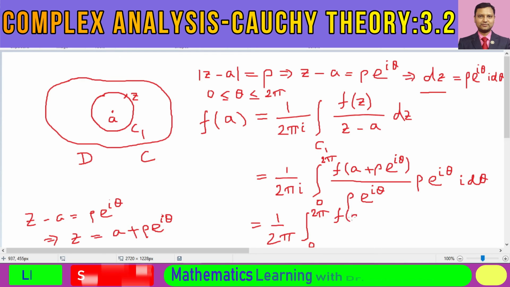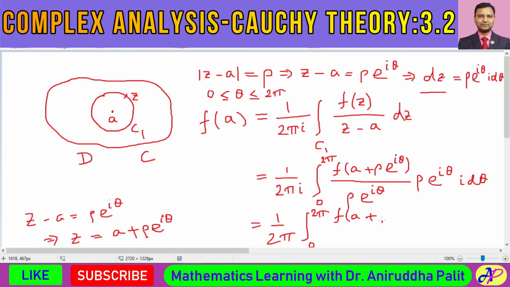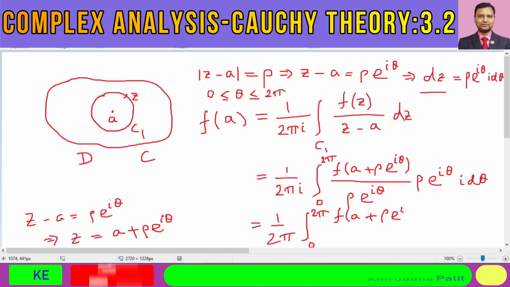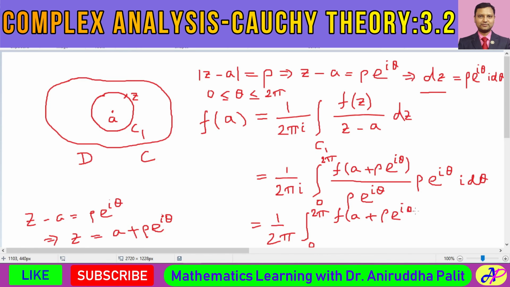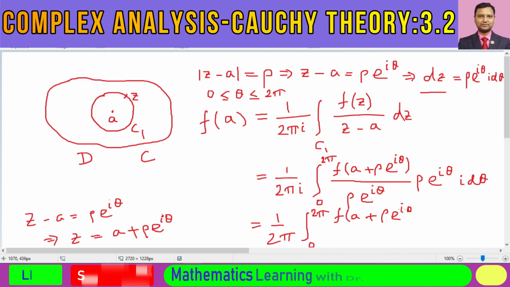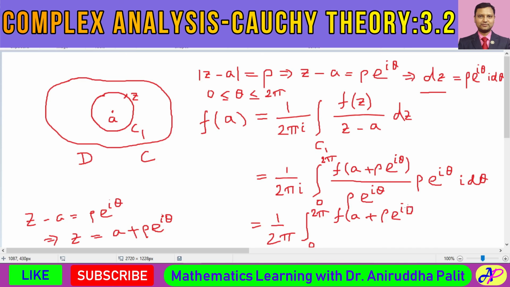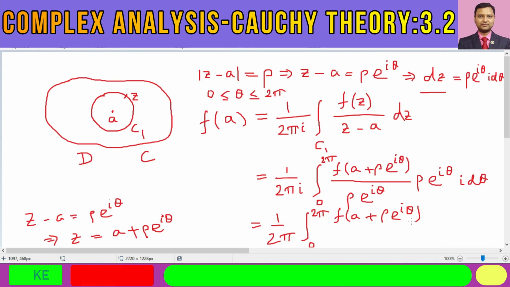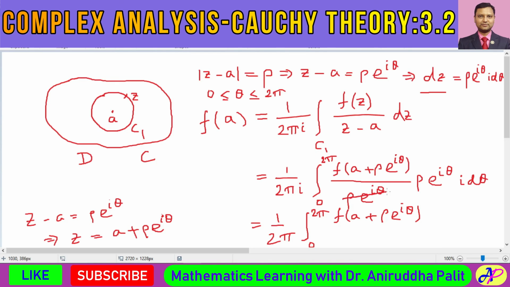Therefore, f of a plus rho into e to the power of i theta, divided by nothing, because this rho and e to the power of i theta get cancelled, and this i and this i get cancelled.